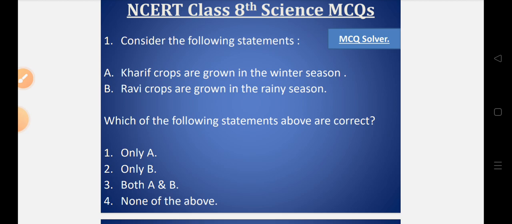Option number 1, only A is correct. Option number 2, only B is correct. Option number 3, both A and B are correct. Option number 4, none of the above.